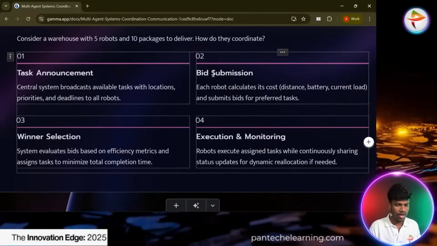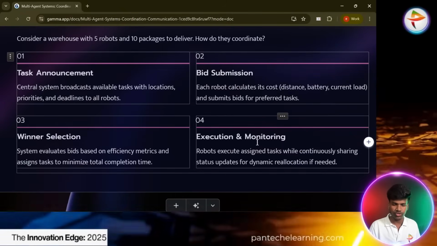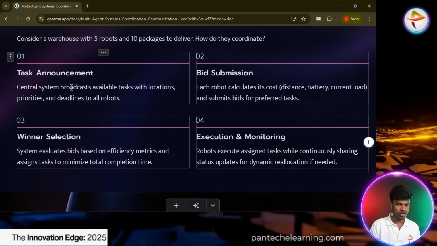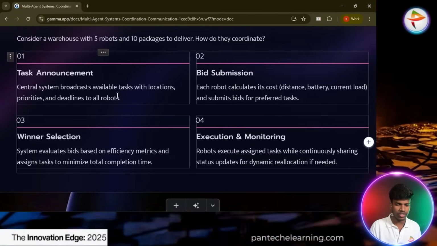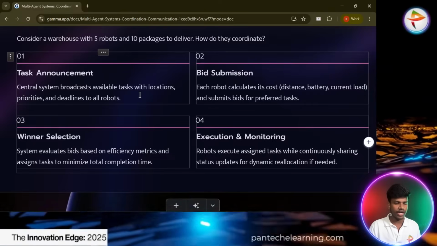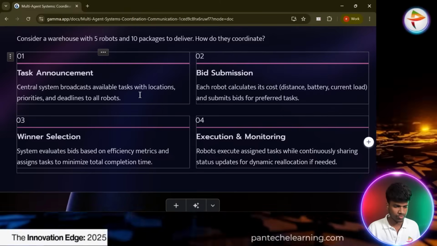So task announcement, bid submission, winner selection, and execution and monitoring. Task announcement is when the central system broadcasts available tasks with the location, priorities, and deadline to all robots.